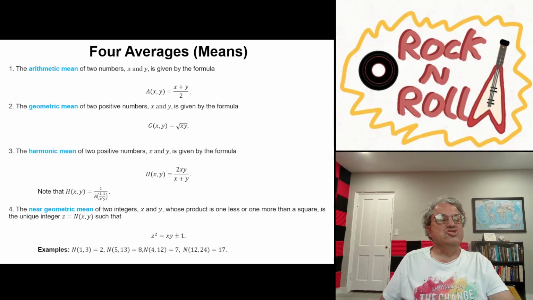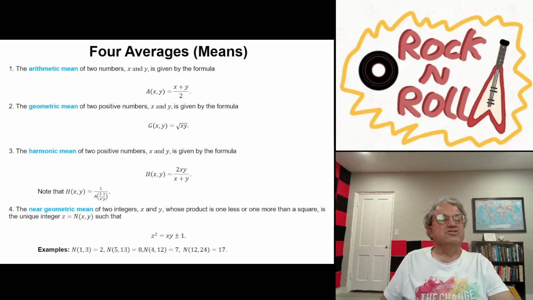So the near geometric mean of 1 and 3 is 2, because 2 squared is 4, and 1 times 3 is 3. 4 is 1 more than the product. And the near geometric mean of 5 and 13 turns out to be 8. 8 squared is 64, and 5 times 13 is 65.